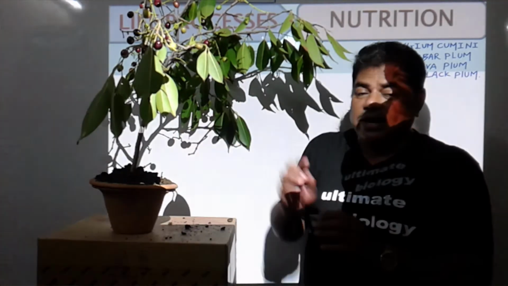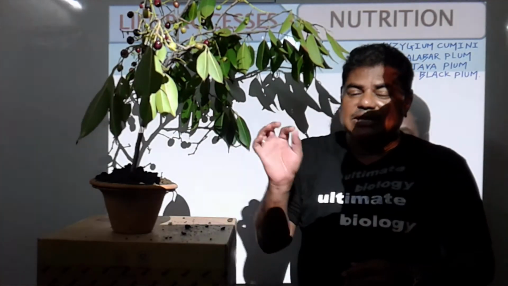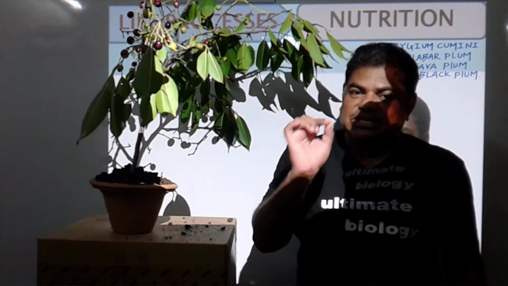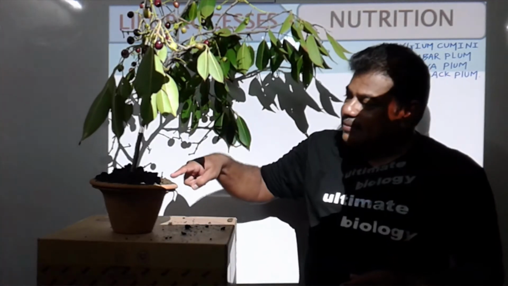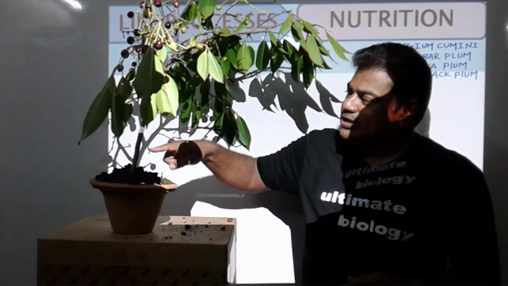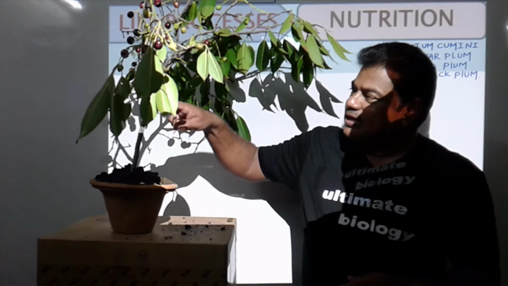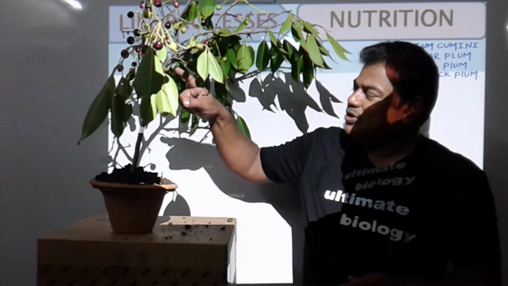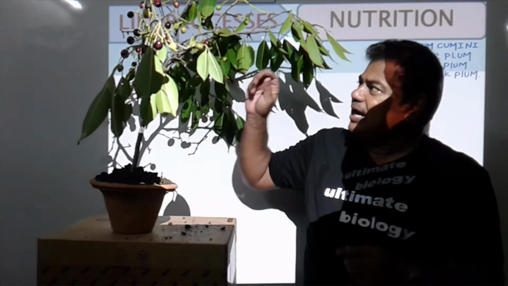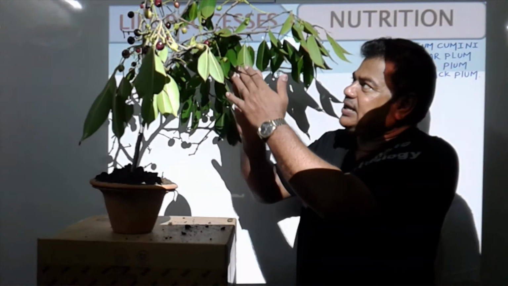Now see here in this soil, one important element is present. That element we call magnesium. Magnesium is absorbed here and transported by the transport system, by that life process of this plant, and ultimately that magnesium comes here in this leaf.